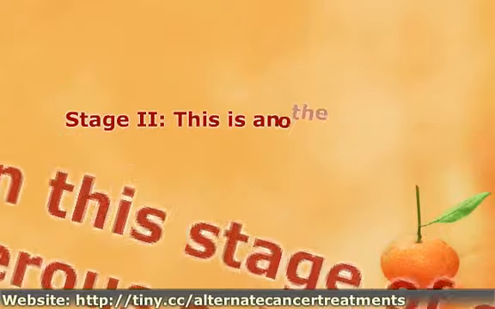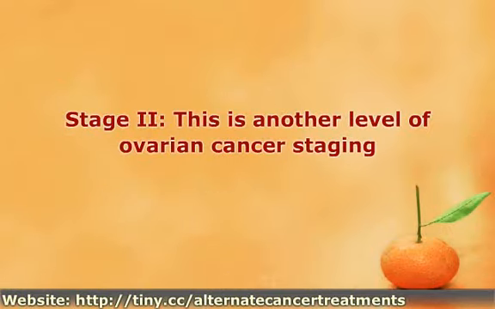Stage II. This is another level of ovarian cancer staging. This stage of malignancy is more advanced than the previous stage. The cancerous growth has spread beyond the ovaries to the pelvis or hip bone. Too often, cancerous cells are found in the abdominal cavities. The disease symptoms tend to hide at this stage also.